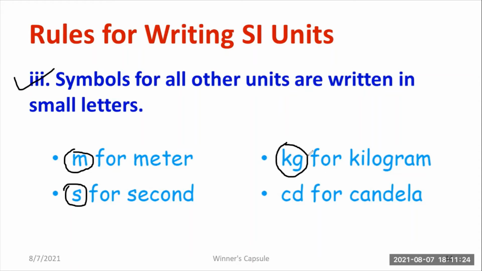Kilogram is the SI unit of mass. You have to write a small letter k, small letter g. CD means candela. Luminous intensity will be measured in terms of candela, cd. Remember that this is a small letter because these units do not belong to a scientist's name. So you have to use the small letter only. That distinction you have to remember.